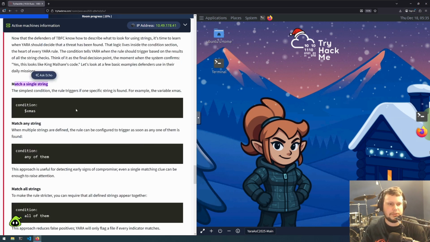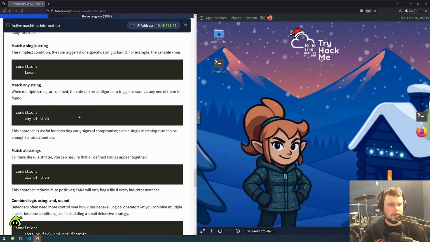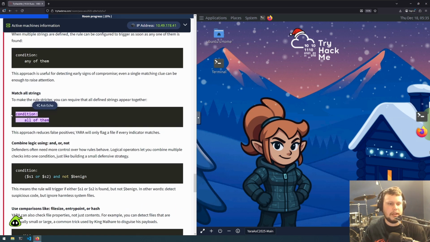We have match a single string. So if you set the condition to be the variable of a string, it has to be an exact match of it. If you do the condition of any of them, you might have multiple strings that you've defined, and it just needs to match one of them. And then there's all of them. So if every single string defined is matched with the data you're looking at, then that would trigger the rule.